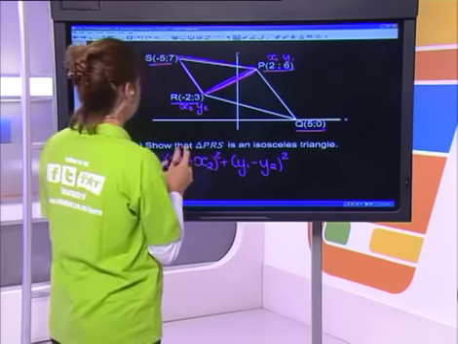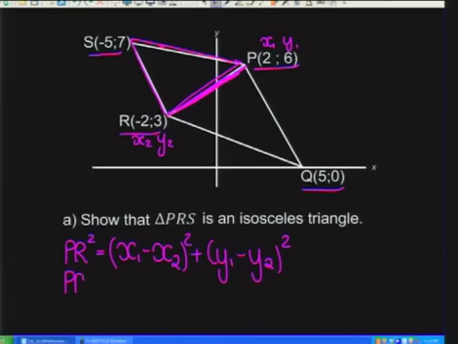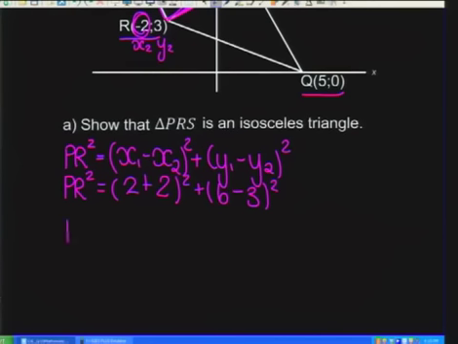Okay. All right, so PR squared is equal to x1, which is 2, minus x2. Now please watch out there, that is a negative value. So when you subtract a negative, it becomes positive. And y1, which is 6, minus y2, which is 3, and that again is being squared. All right, so what have we got? PR squared is equal to 4 squared plus 3 squared.